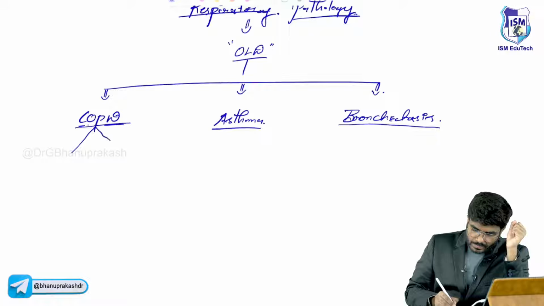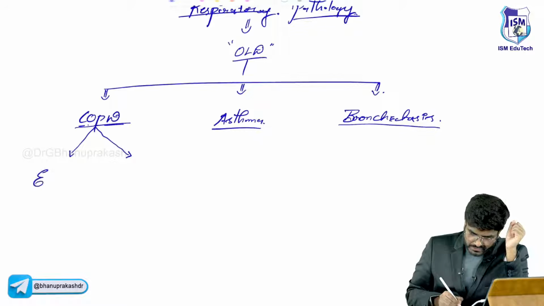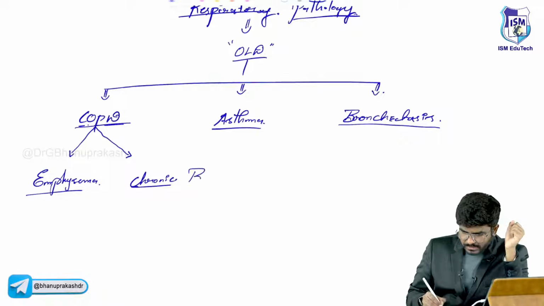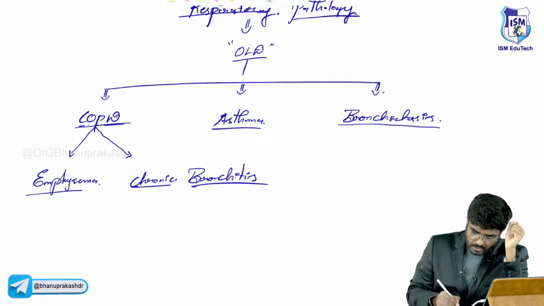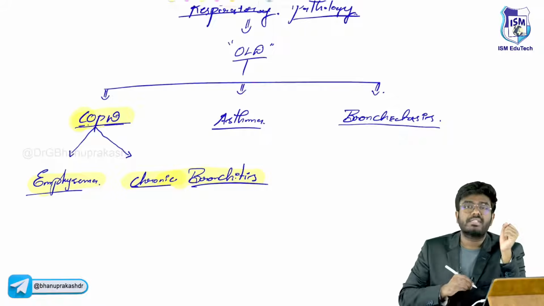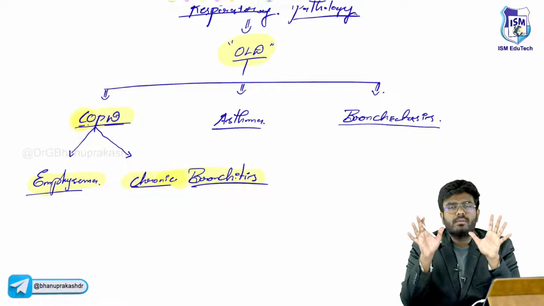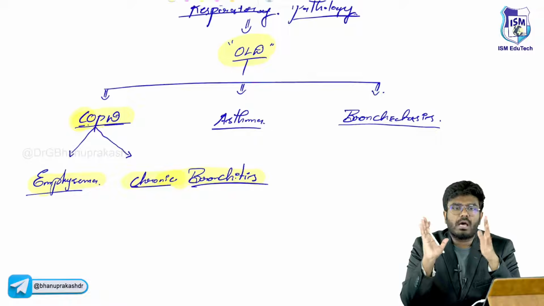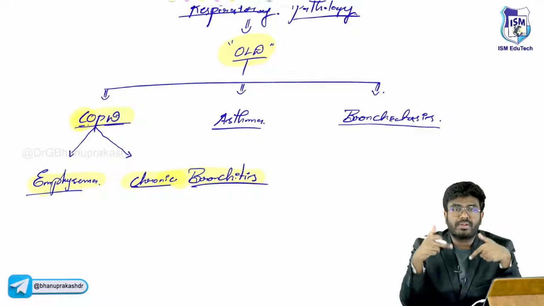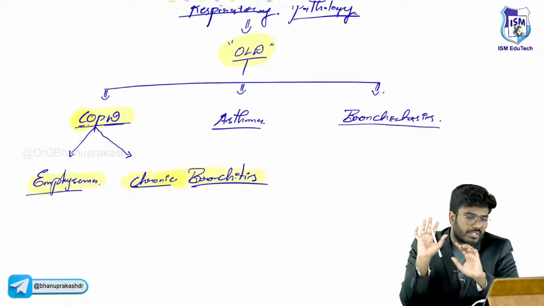Under COPD, there are emphysema and chronic bronchitis. These are chronic diseases, chronic obstructive pulmonary diseases. So generally, what are obstructive lung diseases? Obstructive lung diseases are COPDs, asthma and bronchiectasis. There is obstruction in the airway. For the flow of air, there is obstruction in the obstructive lung diseases.